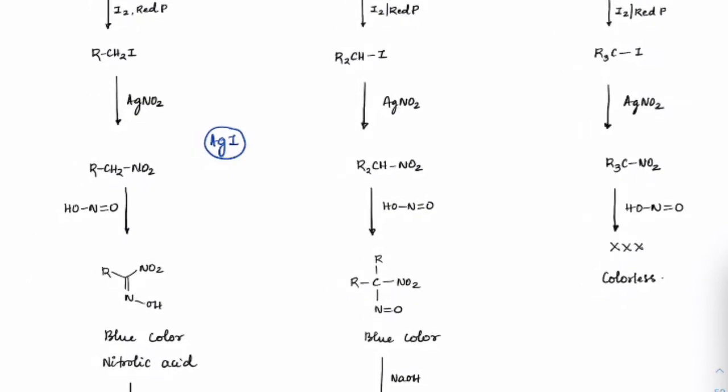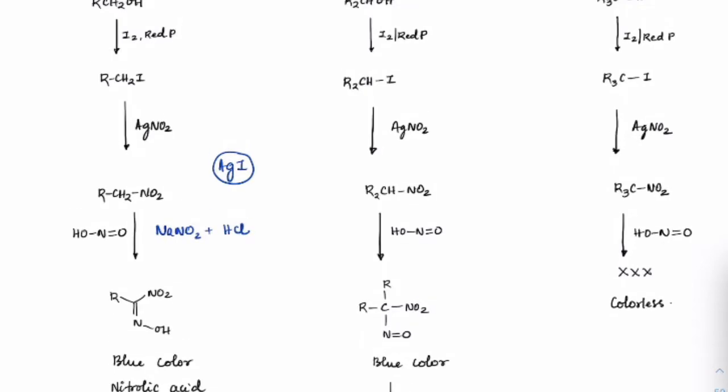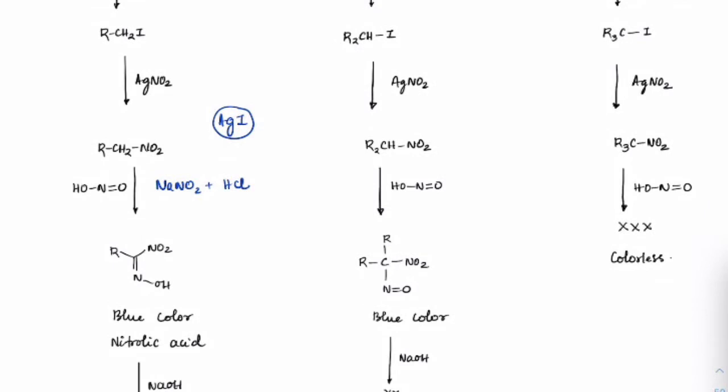On this, if you treat that with HNO2, you remember how do we get HNO2? We get it from NaNO2 plus HCl. So we can generate HNO2, nitrous acid. When we treat the nitro group with it, what will you get? Check this out carefully, this H2 and O will dehydrate here, and it would form a bond like this, C double bond NOH.